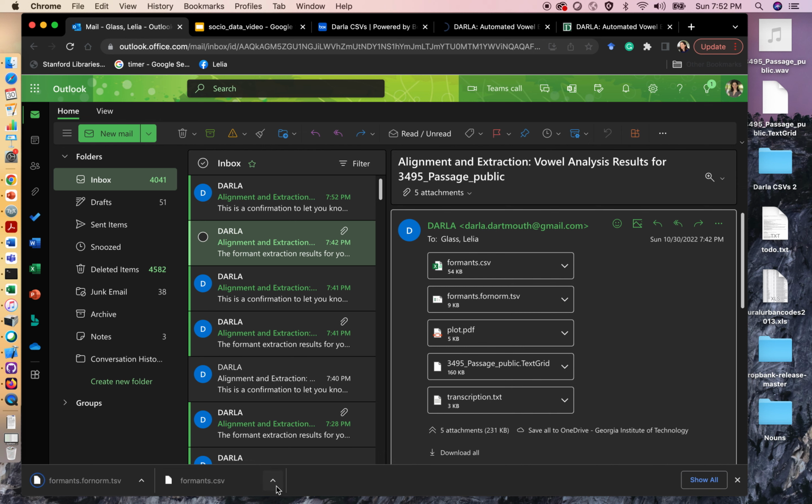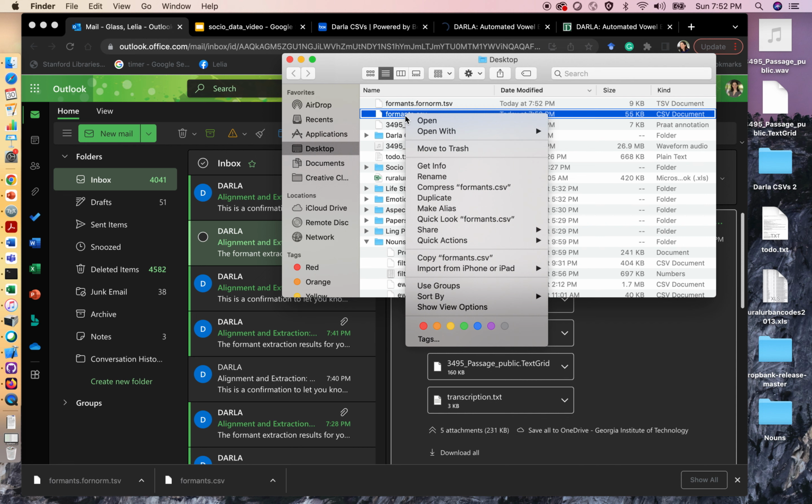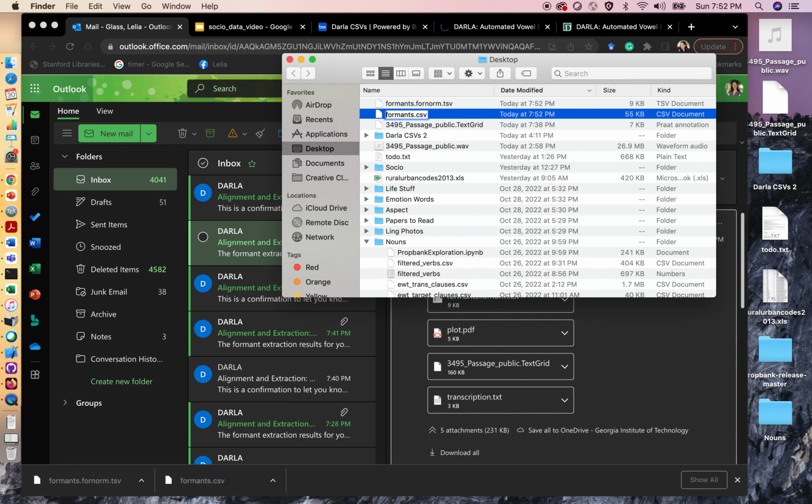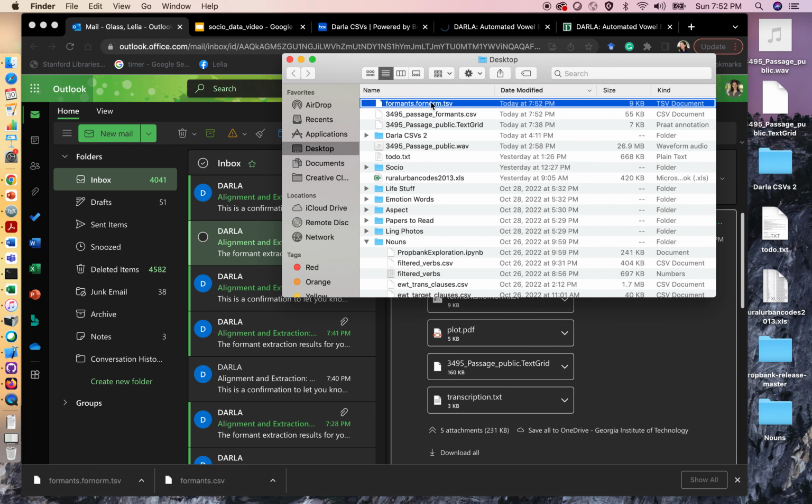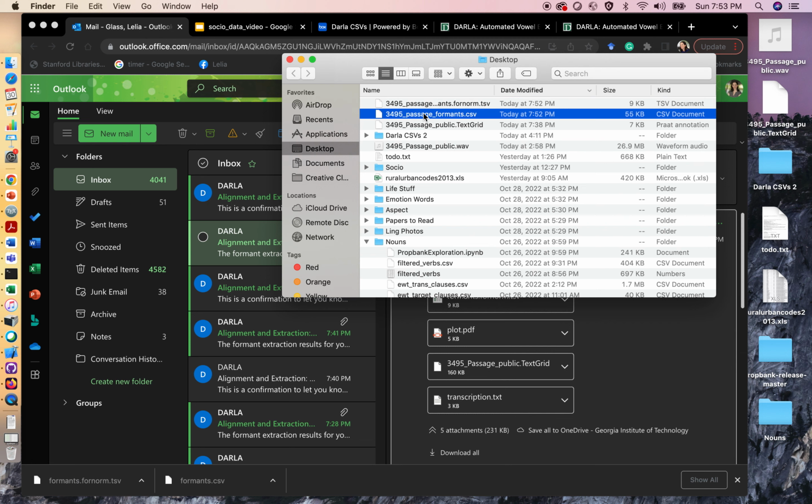And the first thing we're going to do is correctly label them, because we might have CSV files from a lot of different people and we want to make sure that we keep them all straight. So I'm going to label that 3495 passage formants, and then I'm also going to label this 3495 passage formants, both the CSV and the TSV. So now I'll show you what's in here.